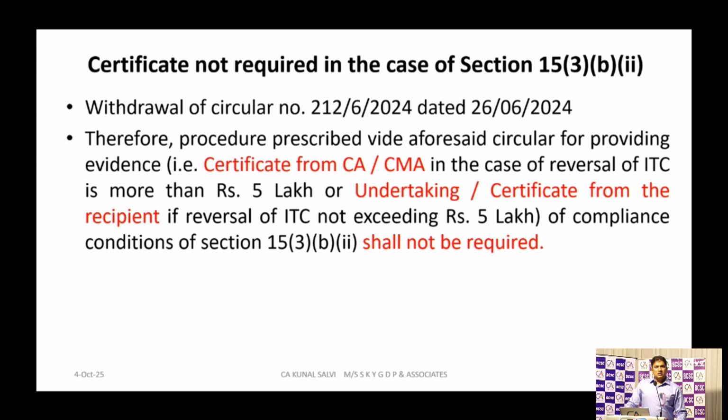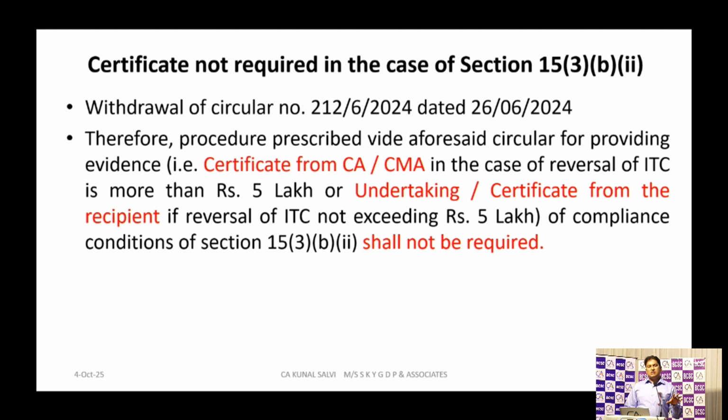So there was circular number 212, dated 26 June 2024, which was talking about a certificate from the CA or CMA or a certificate from the recipient. Section 15, subsection 3, clause B, subclause 2 had a restriction when a credit note is given by the supplier for post-supply discount.